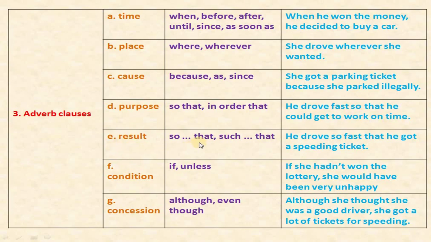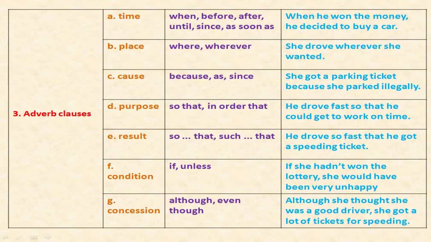A result: so that, such that. He drove so fast that he got a speeding ticket. If or unless, that means conditions. That means what kind of conditional sentences? If she hadn't won the lottery, she would have been very unhappy. Next, concession: although she thought she was a good driver, she got a lot of tickets for speeding.